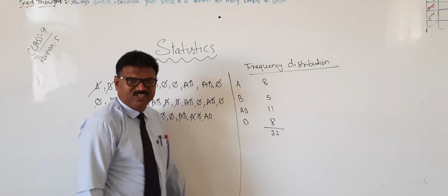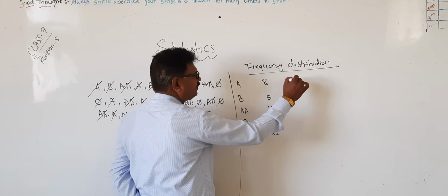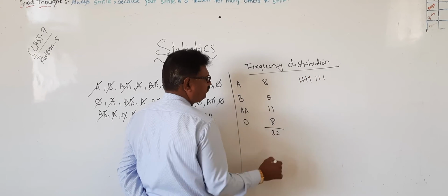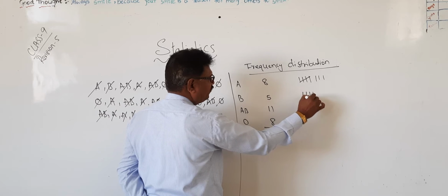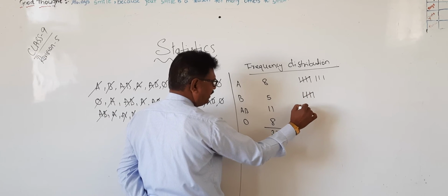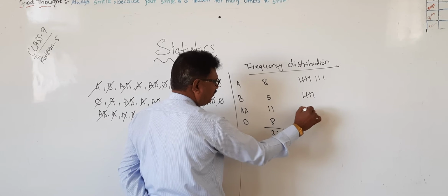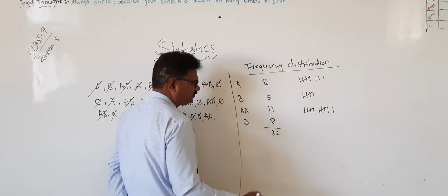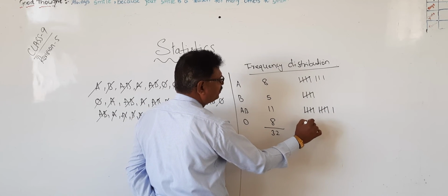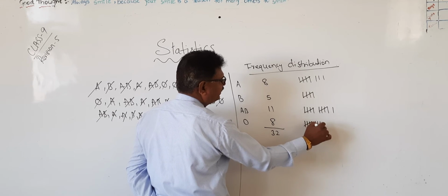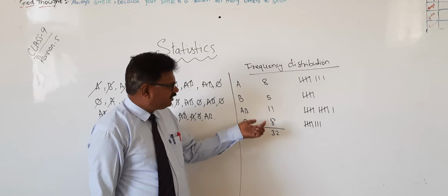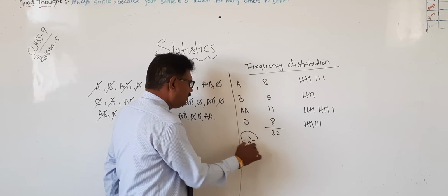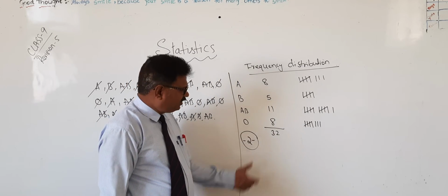Now how to write? Already I told you, tally marks. 8 means 1, 2, 3, 4, 5, 6, 7, 8. Then 5: 1, 2, 3, 4, 5. Okay? Next one, 11: 1, 2, 3, 4, 5, 6, 7, 8, 9, 10 and 11. One more, 8: 1, 2, 3, 4, 5, 6, 7, 8. So this is nothing but the frequency distribution table. Did you understand? So like this.